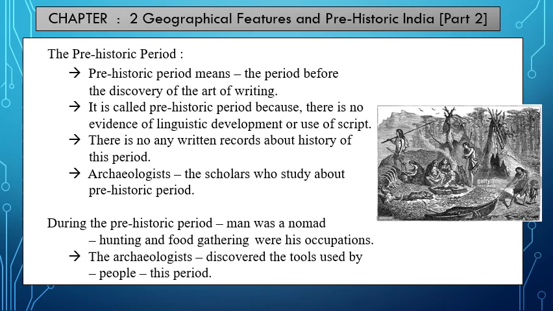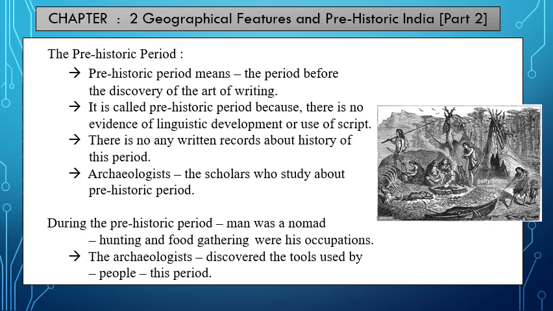The people who study historical events and write history are called historians. But there are some scholars who study the prehistoric period or the events of the prehistoric period. They are called archaeologists because they write history about the prehistoric period by studying the archaeological sources only.